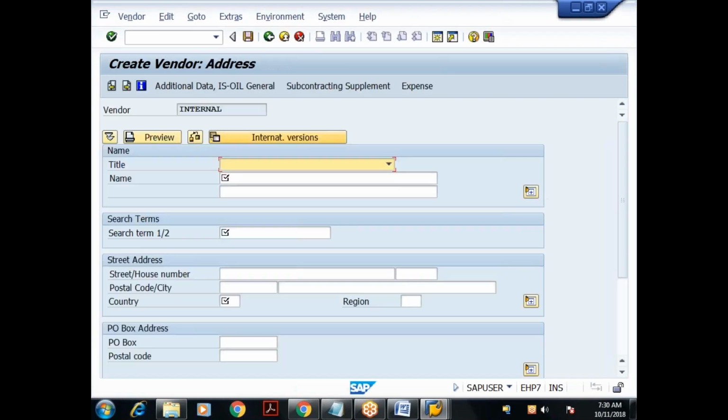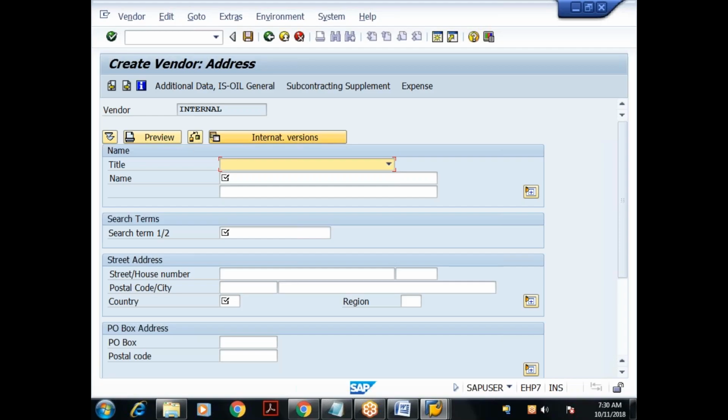I got the next screen. I'll give the name as something, ABAP 1. Search term, I'll give something like A1. Then country it is asking. I'll give the country as India. Done. So in my initial screen, I gave the account group. Then I pressed enter. In this screen, I gave the name, search term, and country. Let me check whether this data is sufficient to create the vendor. I'll click on save.